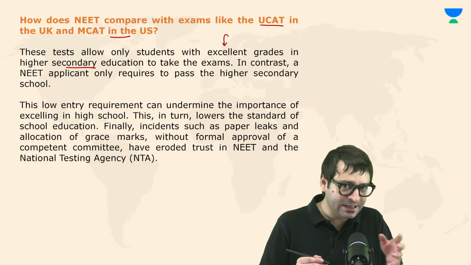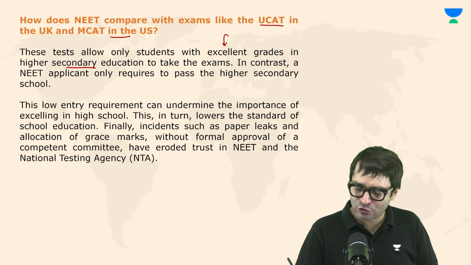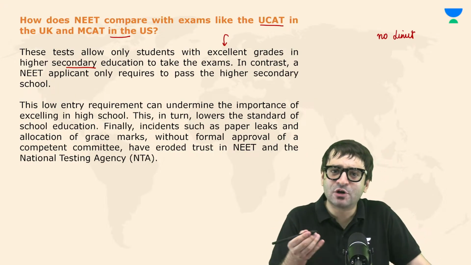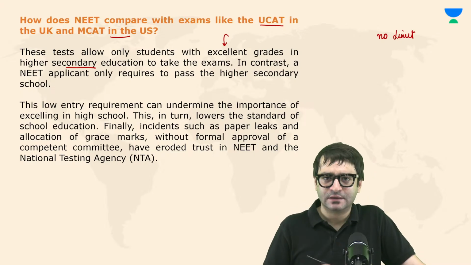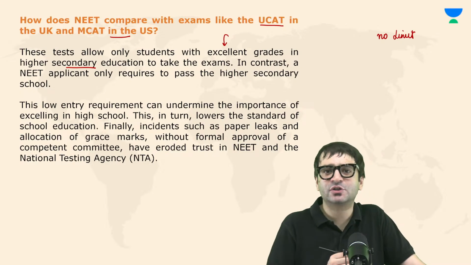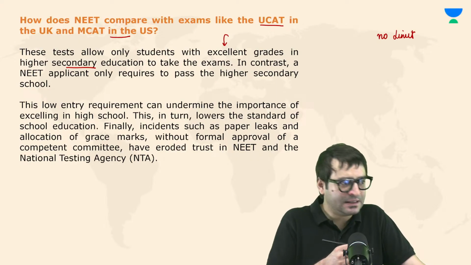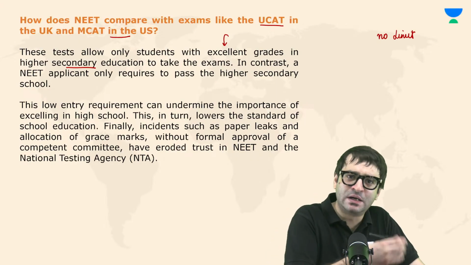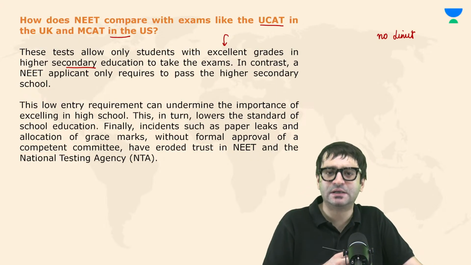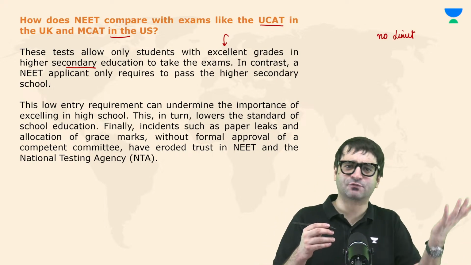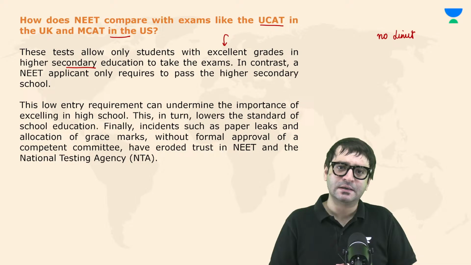But in India, in the NEET examination, there is no limit to the number of attempts you can take. You should be 17 years of age. That is the minimum age criteria. And then you can take these exams multiple times till you cross the age limit, which is 25 for some and relaxable by 5 years for others in the reserved category.